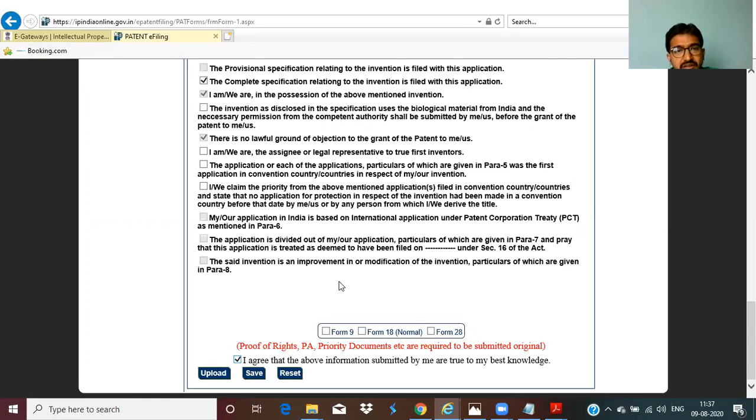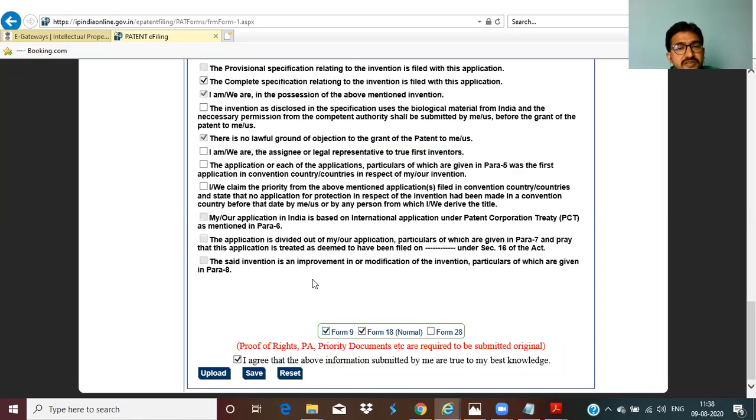Form 9 and Form 18: if you are not ready for early publication or examination, don't click on Form 9 and Form 18. If you are going for e-filing only, just the complete specification, you are done. If you are interested in early publication, click on Form 9. If you are interested in examination, only regular examination, not early examination, click on the checkbox for Form 18.